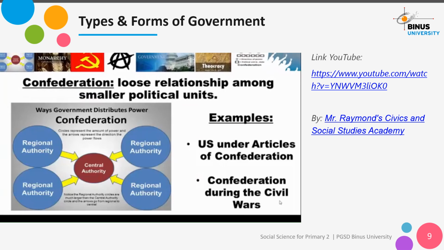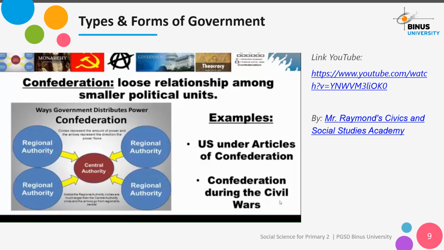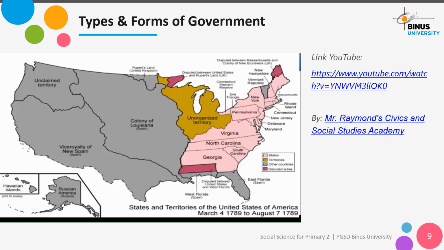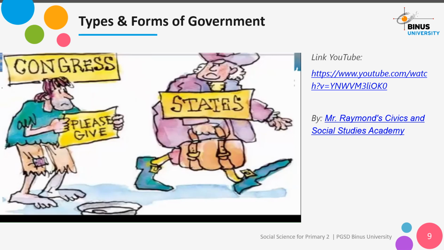So hopefully you remember that a confederation is the first system of government that the United States had under the Articles of Confederation. You can tell right by the name alone. The South during the Civil War also had a confederation. In fact, soldiers who fought for the South were called the Confederates. Remember, the reason that the original 13 colonies created a confederation under the Articles of Confederation was to fight the British. They didn't want to give up power to a national government. They just wanted to function as 13 independent states.